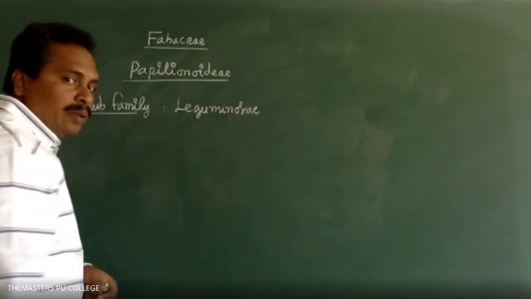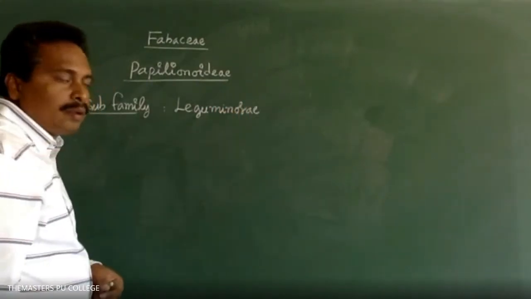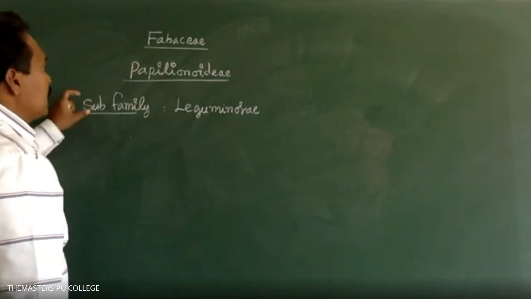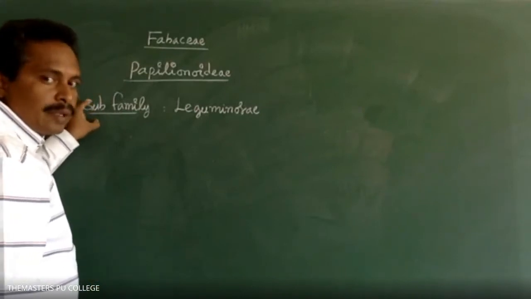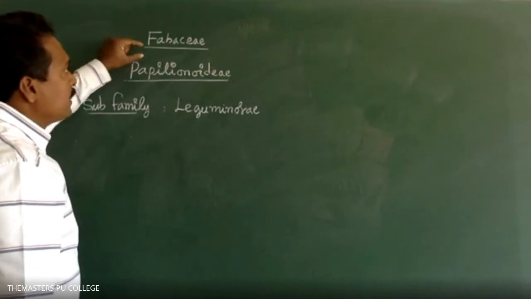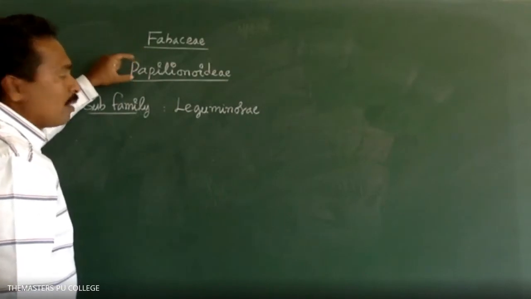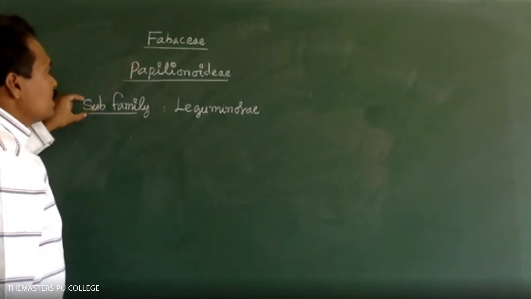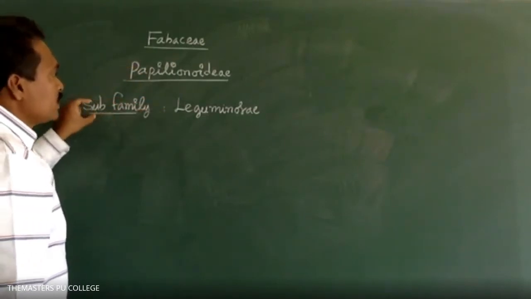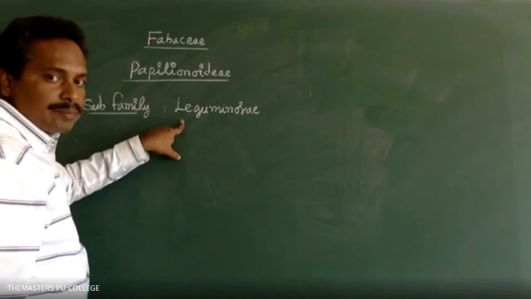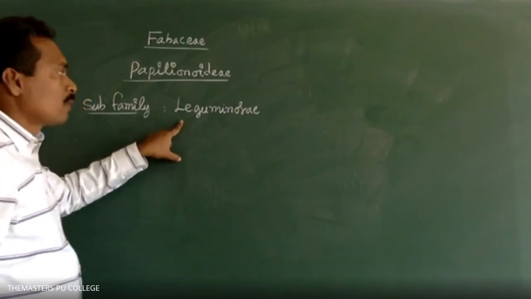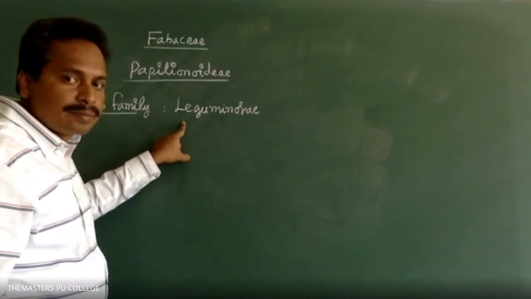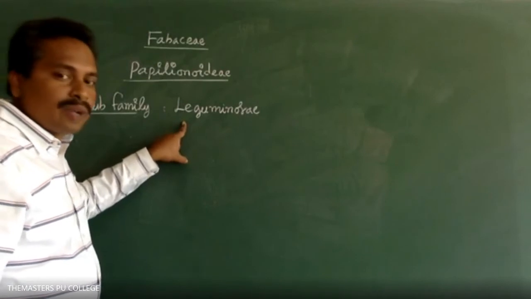Subfamily is Leguminaceae. Leguminaceae is the subfamily. Earlier days, the Fabaceae family was called the Papilionoideae. So the Fabaceae subfamily is the Leguminaceae. Have you written these words? Which family is called as